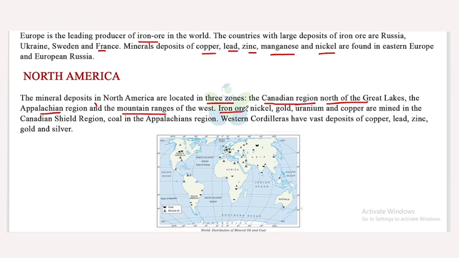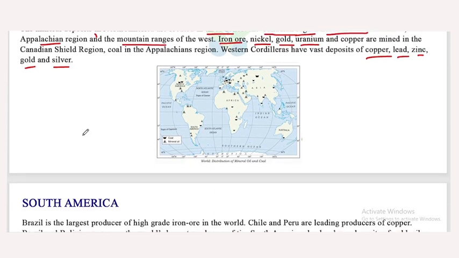Now, iron ore, nickel, gold, uranium and copper are mined in the Canadian Shield region. Coal is found in the Appalachian region. Western Cordilleras have vast deposits of copper, lead, zinc, gold and silver. Okay, so that's about the North American continent.